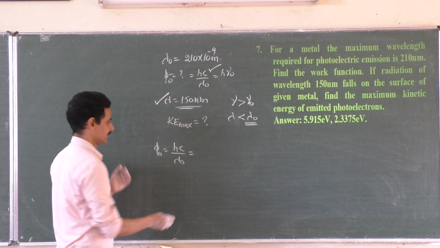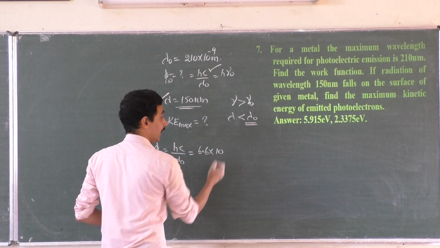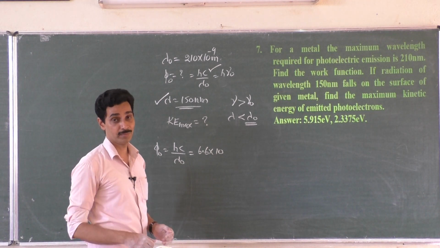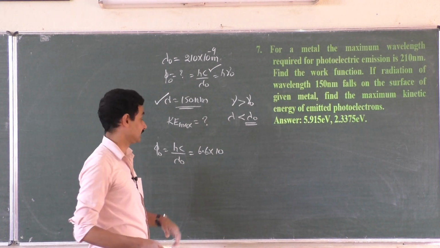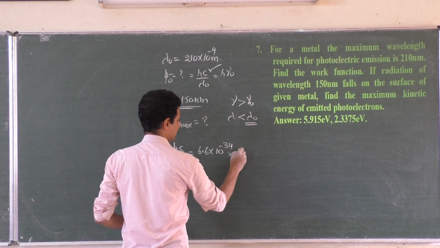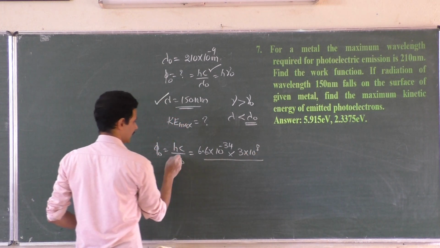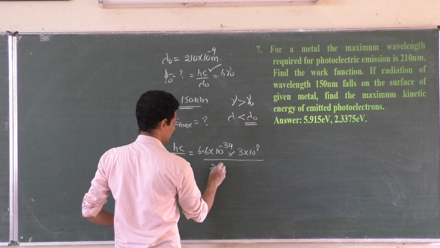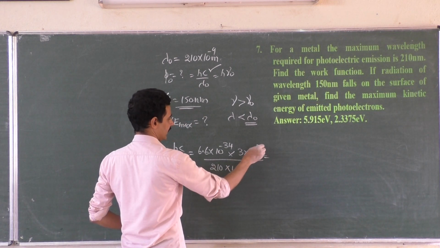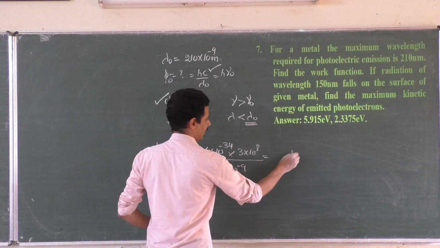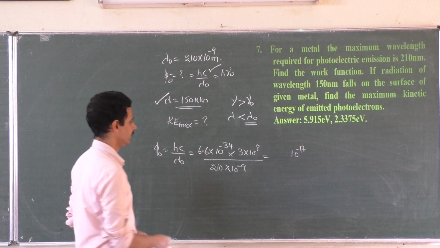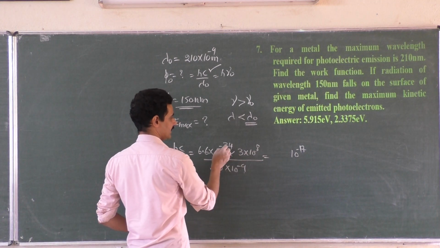Direct problem. h is 6.6 into 10 to the power minus 34. You know h, but in the last problem you have to act as if you don't know h, you are finding out h. Velocity of light is 3 into 10 to the power 8, c by lambda naught. What is lambda naught? 210 into 10 to the power minus 9. So minus 9 plus 9, 17, minus 34, minus 17.